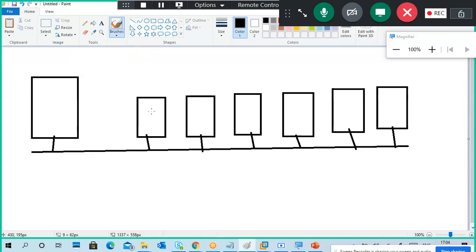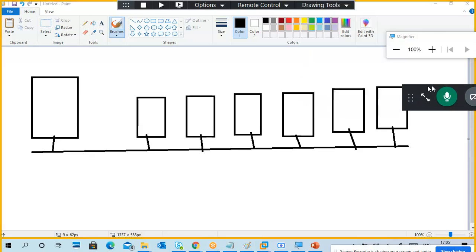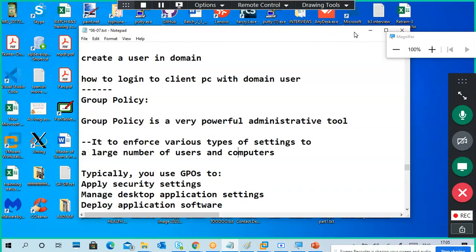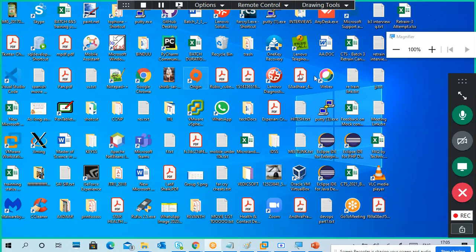Okay, so whatever it is, how to deploy a desktop setting, maybe a configuration, maybe a shutdown related configuration, or maybe the user should not create data on his desktop. Just for an example, I am telling. Maybe I'm creating a lot of data on my desktop, so I can put a restriction like the user should not create anything on the desktop.